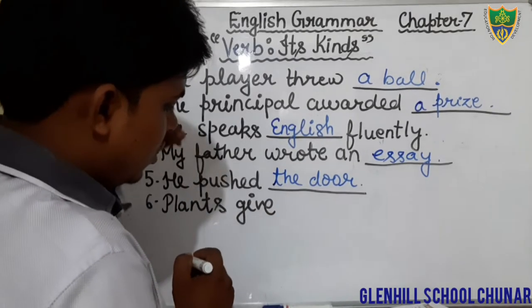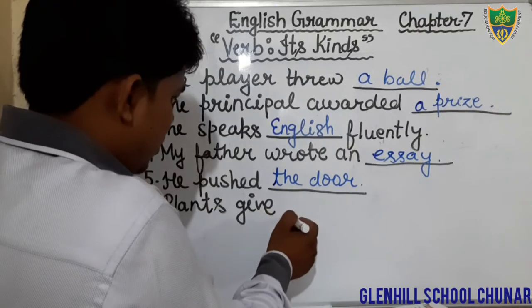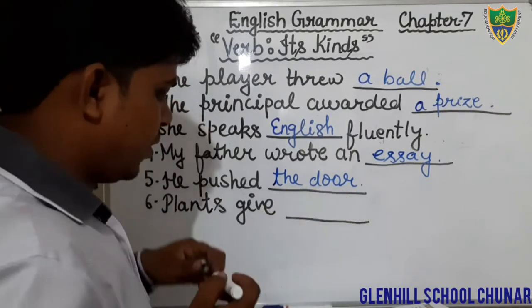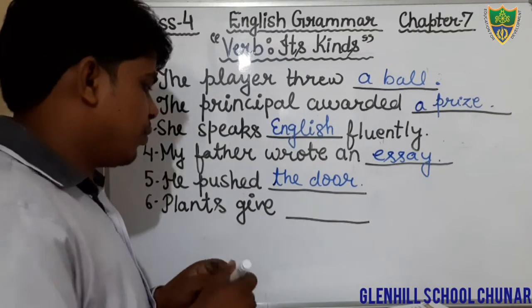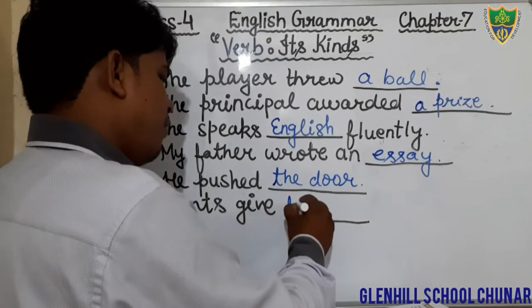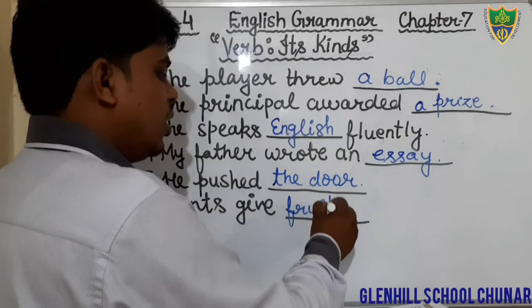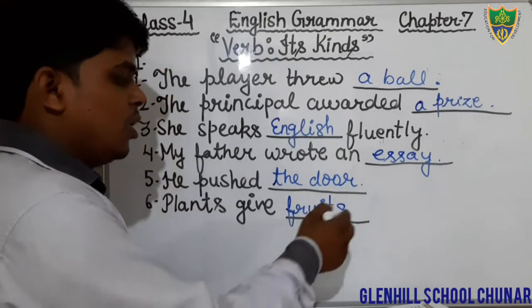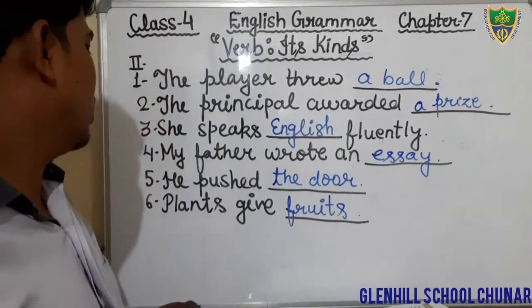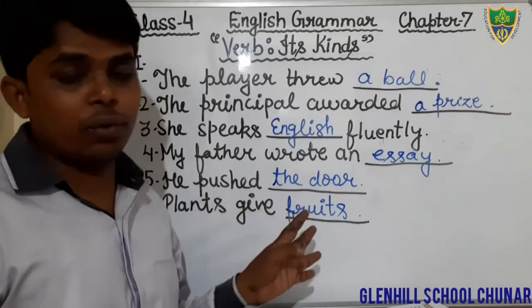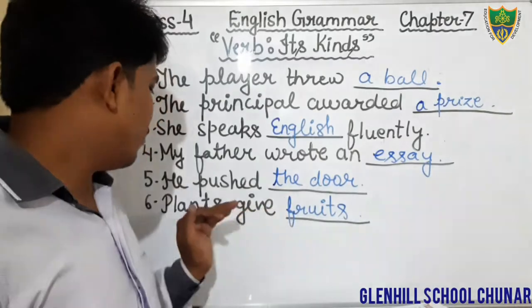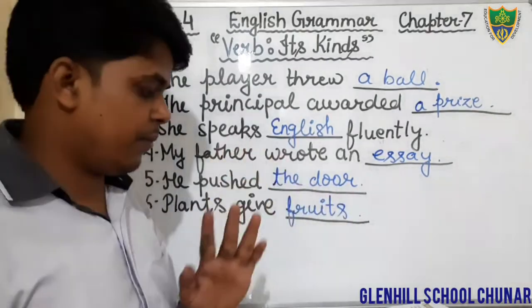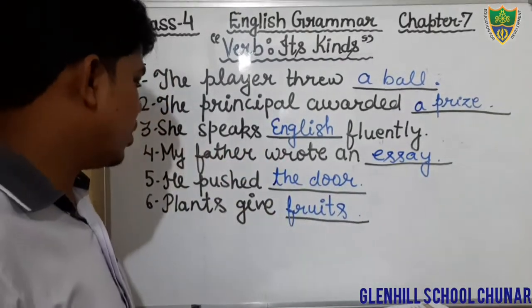Plants give. There's a blank. We can fill here, the plants give fruits. F-R-U-I-T-S. Just fill it. The plants give fruits. That is a suitable object to fill in the blank. Come to the next question.